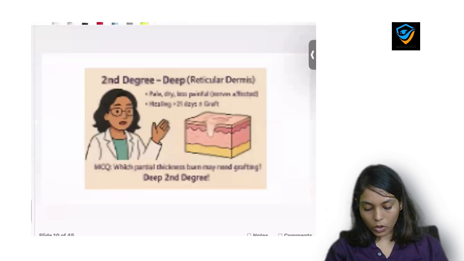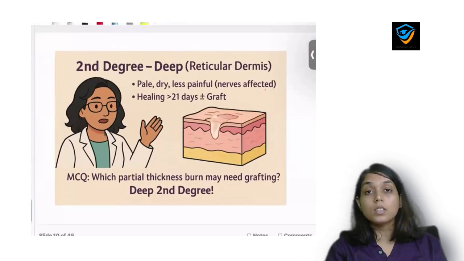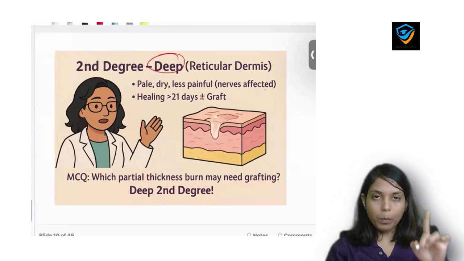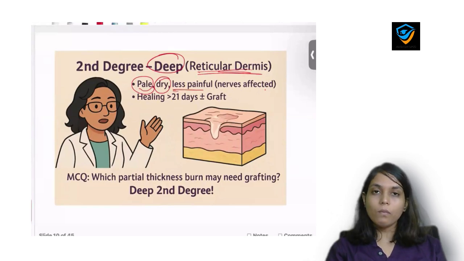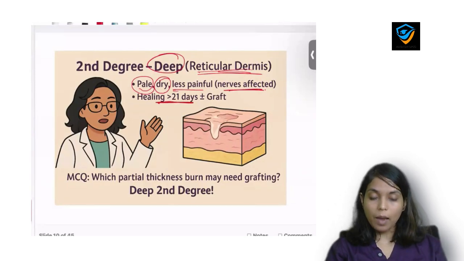Okay, got you? Now second degree deep burn, which involves epidermis plus papillary dermis plus reticular dermis. So the skin will be pale here, it will be dry, it will be less painful. Why? Because nerves are getting affected, and it will heal in more than 21 days, and sometimes one needs a graft also.